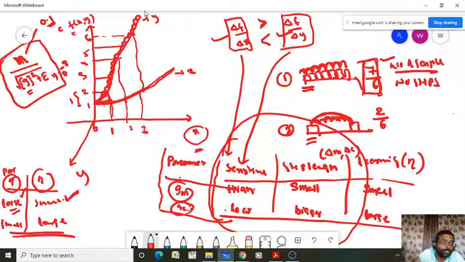Suppose your gradient is small, so the denominator term decreases, then your learning rate will increase. Understand it? Suppose your gradient increases, that means the sensitivity of your objective function with respect to the model parameter increases.